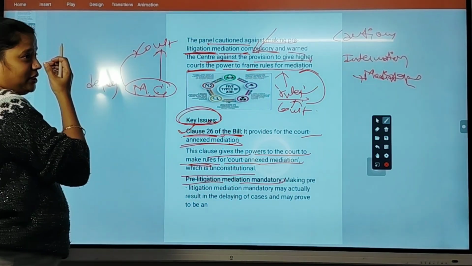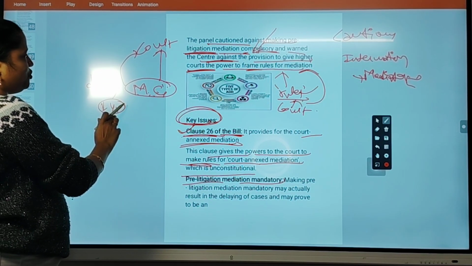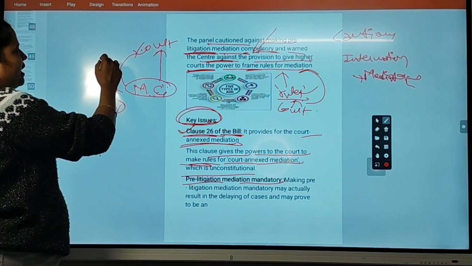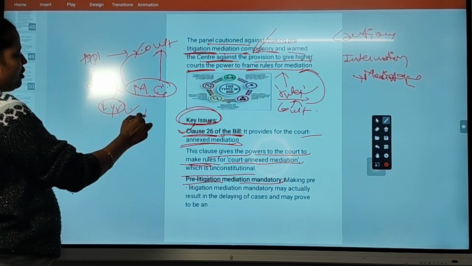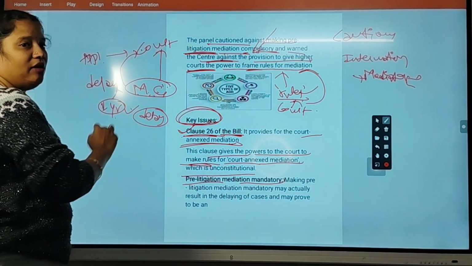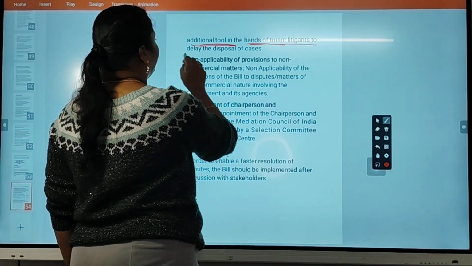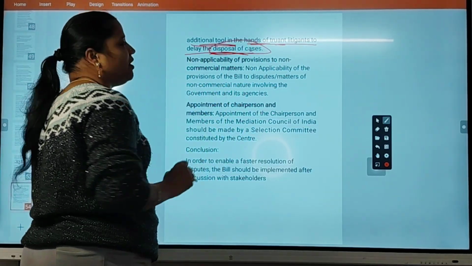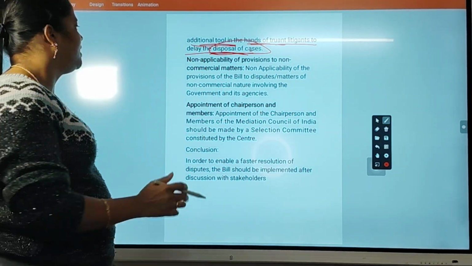Suppose the mediation council took a lot of time, suppose 1 year, but they do not solve the issue. Then again they are going to the court, again appealing there. This is a delay process to solve issues. So this is an additional tool in the hands of truant litigants to delay disposal of cases, even though they use the mediation council as a method to delay the cases.